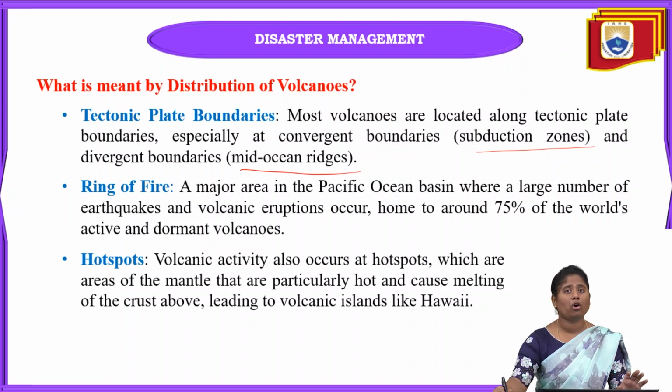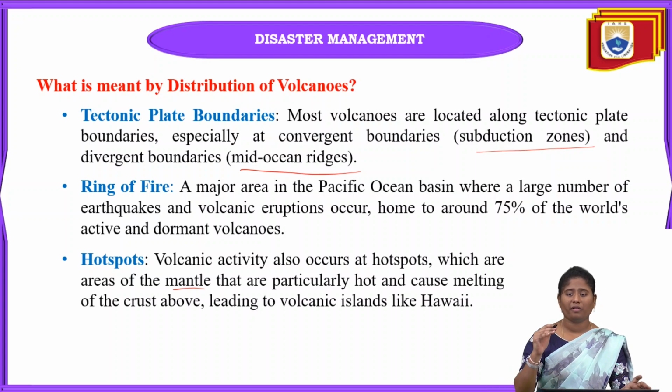And the next one is hotspots. In these hotspots, volcanic activity occurs in areas of the mantle that are very hot, and this hot mantle also causes the melting of the earth's crust above it. Some of the islands we can see in areas like Hawaii are like that.